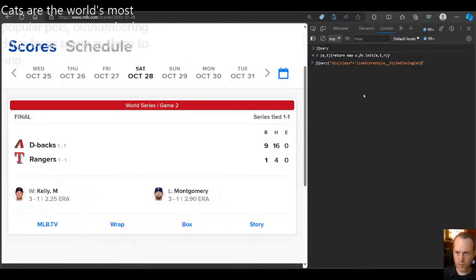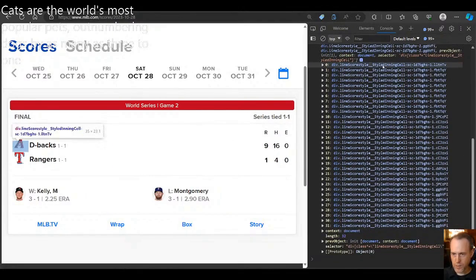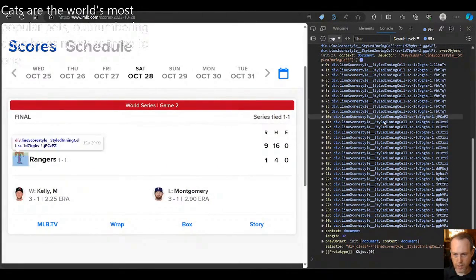Or rather, I would need the double quotes in here and the single quotes there. All right, so luckily we have jQuery, and I'm able to get all of the things of this class. Now I can see that it's picking up the ones that I want, but it's also bringing in all of these guys that are hidden.